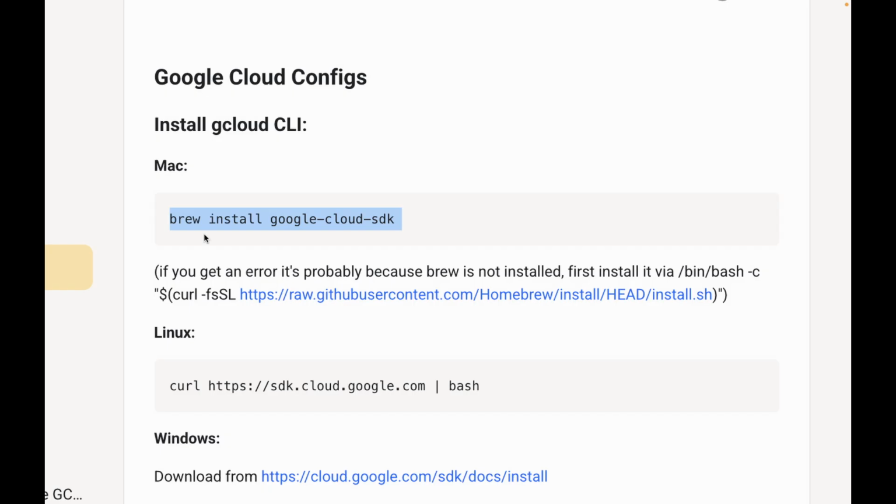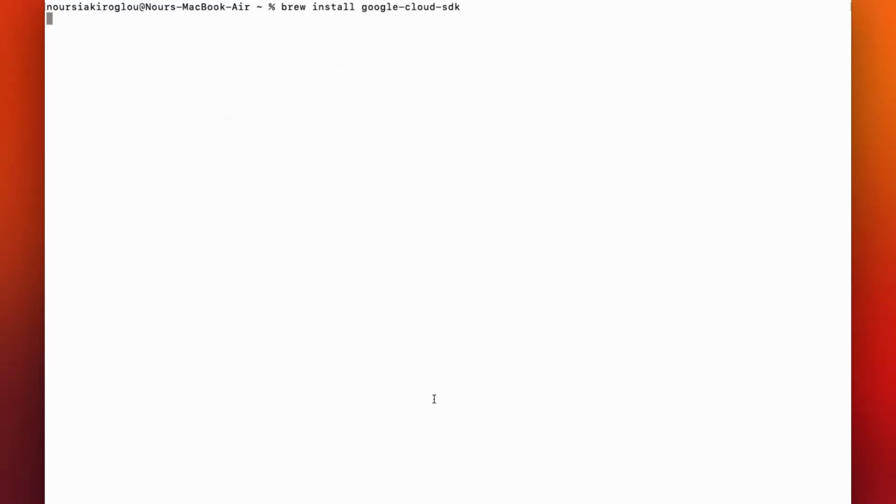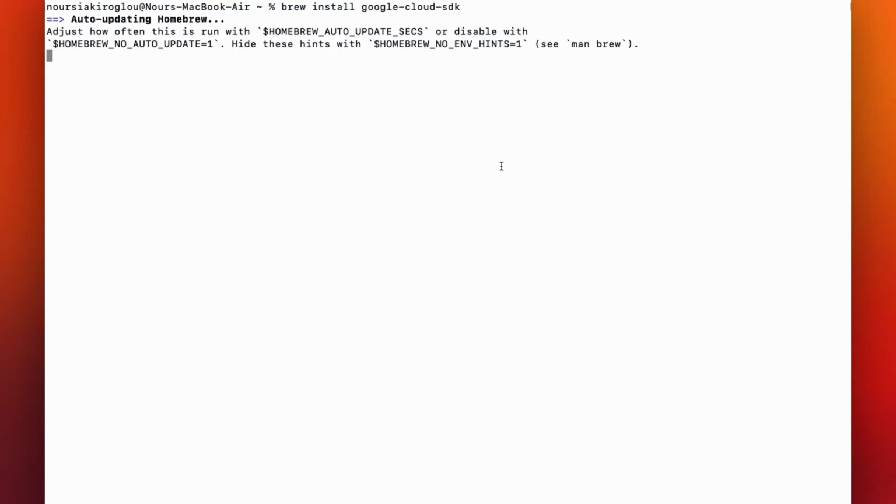The first step now is to open up the terminal and install Google Cloud CLI. Why are we installing this? It's because doing the configurations by copy pasting the commands is far easier than going to the dashboard and clicking stuff manually there. So that's why we're installing this.